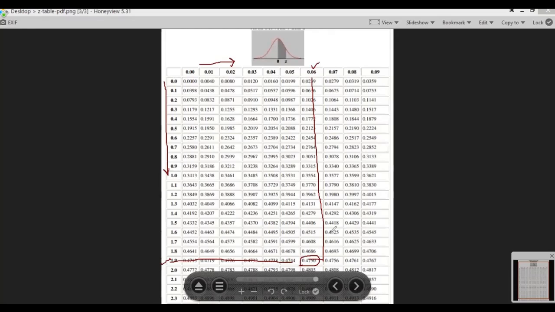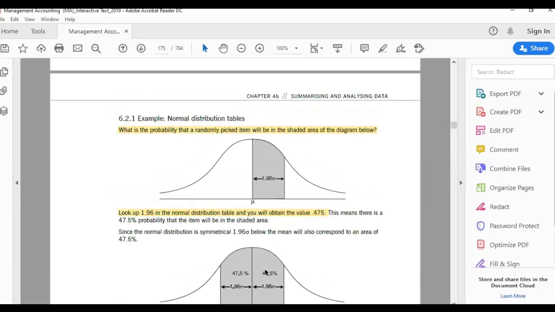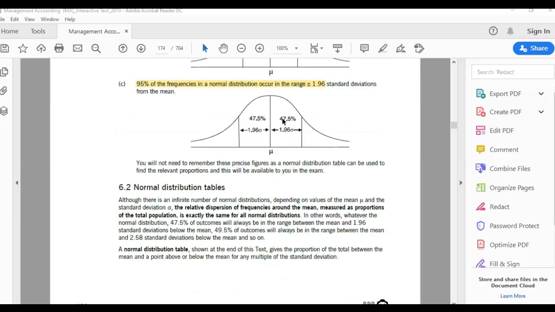0.475. You can also call it 0.475%, or 0.475. So if you go back to your book now, you would see that this is 0.475. They have written it here. And 0.475 is actually 47.5, which was given here. And this 47.5 is the same thing which you had on the top.